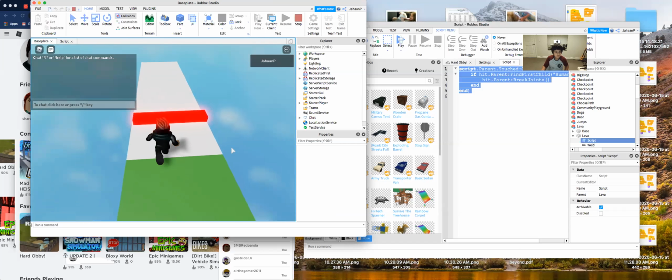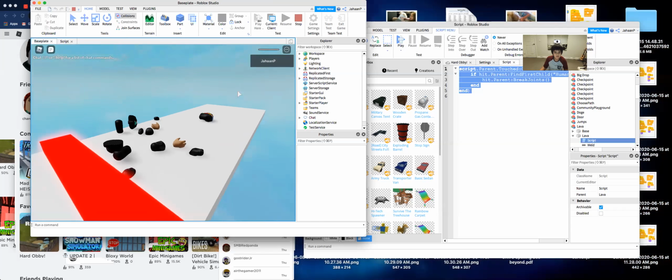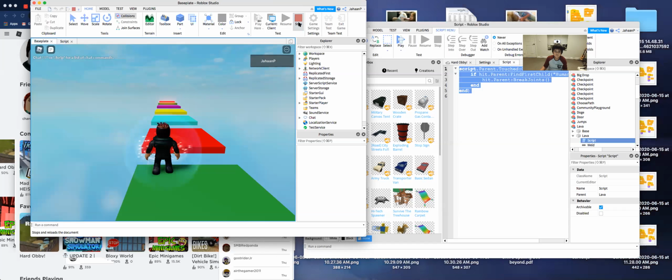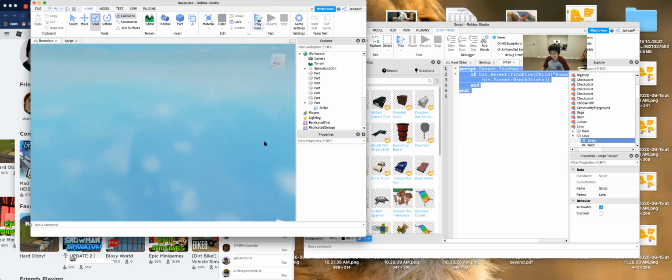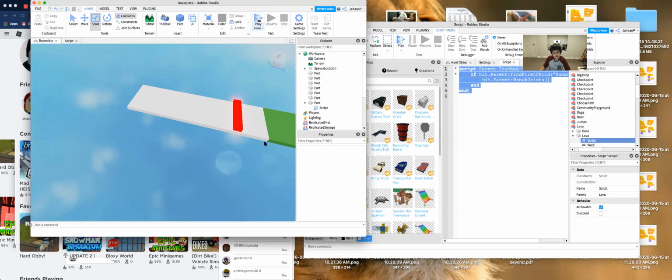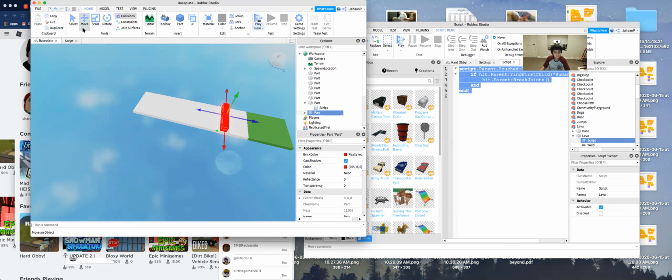Okay. Now you see that works, so that's how that is. So now what we'll obviously do is duplicate it because one thing is not enough. So let's move it.